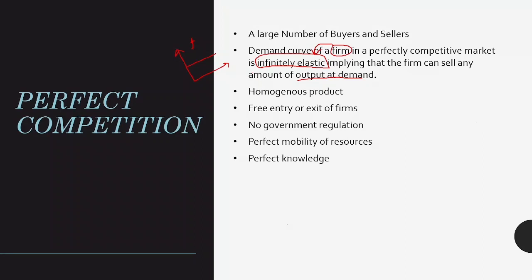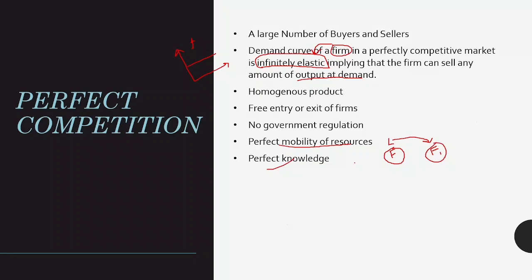Now there are two more features. The first is perfect mobility of resources. Suppose you are a laborer and you find another firm more profitable, then you can switch. There is no restriction that a resource will stay in one firm only. Resources like labor and capital can move from one firm to another. Perfect knowledge means that every seller and buyer has complete knowledge of the market, the products, and where products are sold cheaper.